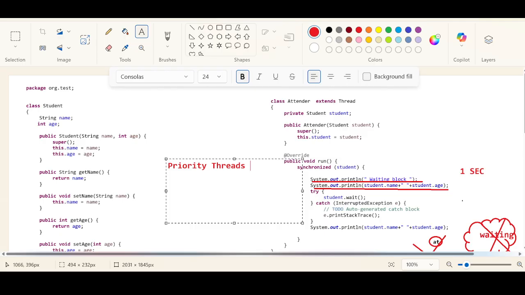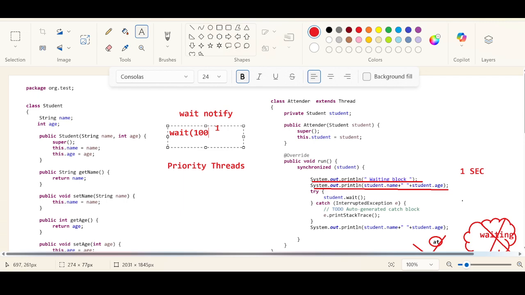Don't you think the developer is responsible for ensuring that, when there is an oscillation between the wait and the notify, the wait method is always invoked first? Yes or no? If notify is invoked first, what happens? The other thread will be waiting forever. To avoid that, what can we do? We can use timed waiting. If you do not want to use timed waiting, you can also use Thread.sleep here, anything that is meaningful and saves your CPU time and program time.